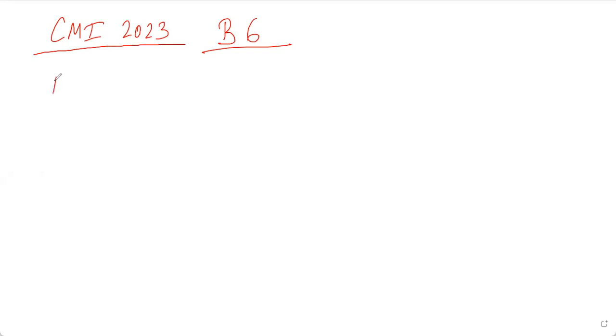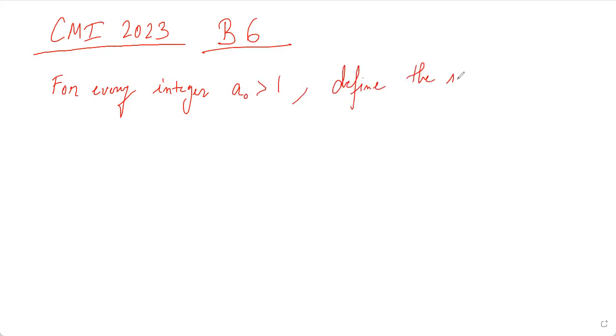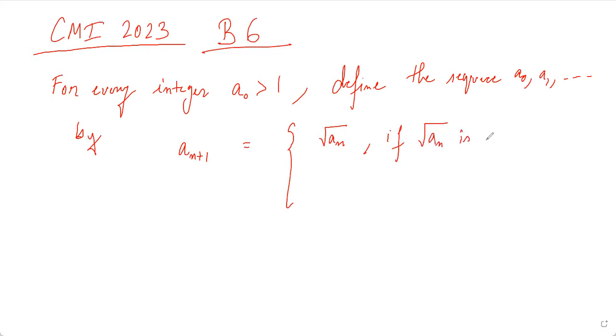So it's given that for every a naught, sorry, for every integer a naught greater than 1, define the sequence a naught, a1, and so on, by a n plus 1 is equal to root over of an if root over of an is an integer, and a n plus 3 otherwise.